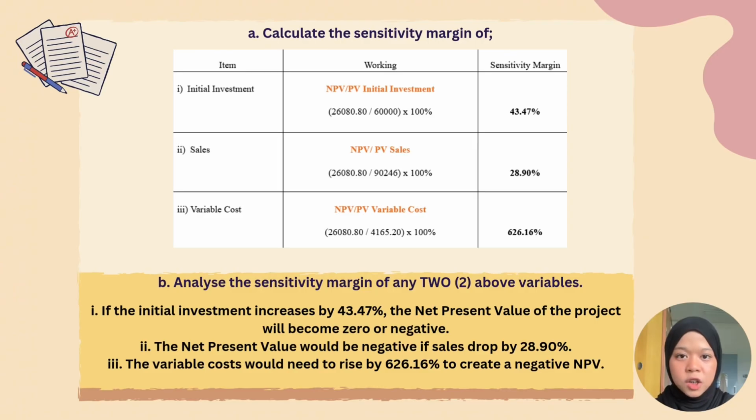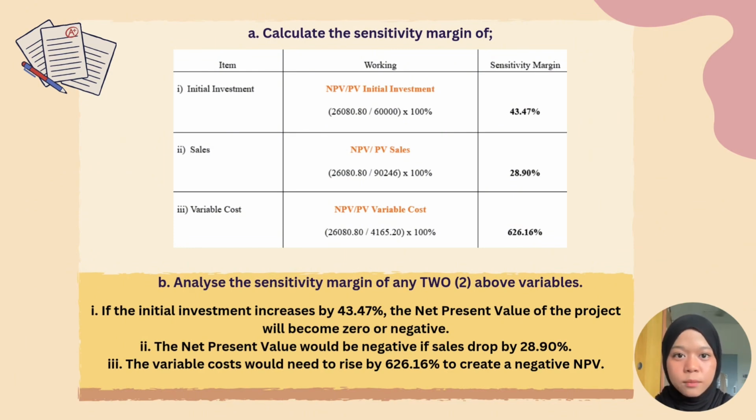Next, for the last question, we have to analyze the sensitivity margin of any two variables from the above question. For the first item, which is initial investment, the amount of sensitivity margin was 43.47%. That means that if the initial investment increases by 43.47%, the net present value of the project will become 0 or negative.